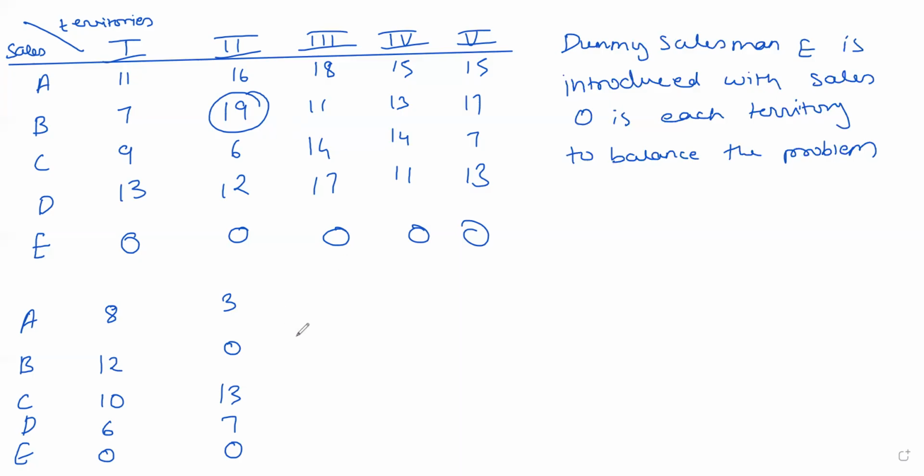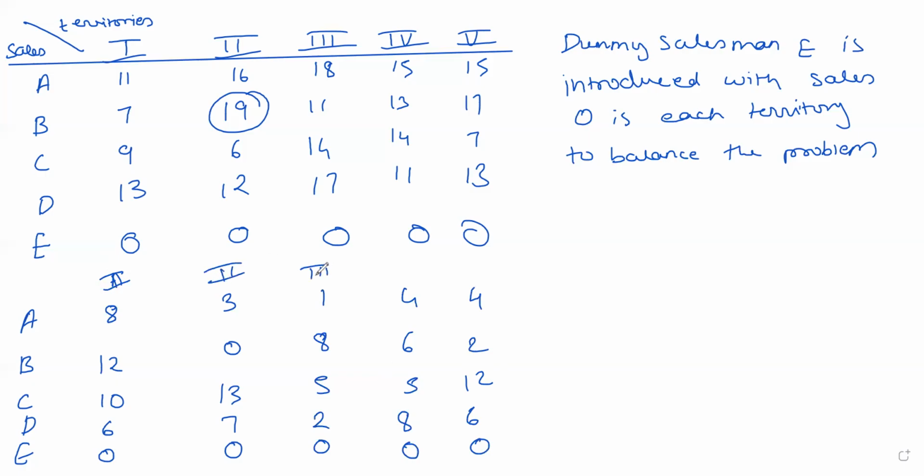So I will convert it into minimization. The maximum sales is 19. I will subtract all other sales from this maximum sales. So this is 18520, and this will be 46580, and here 421260. It is 1, 2, 3, 4, 5.